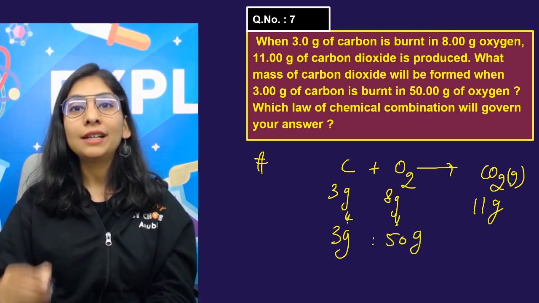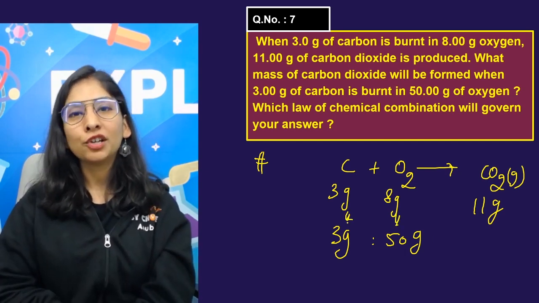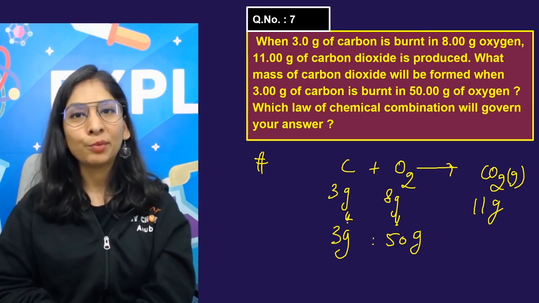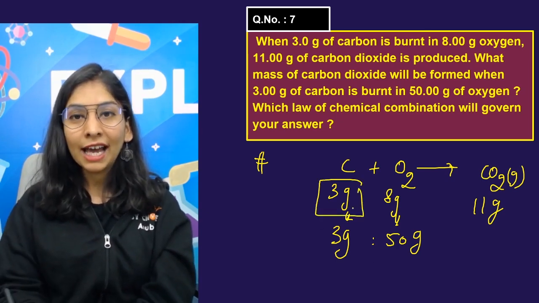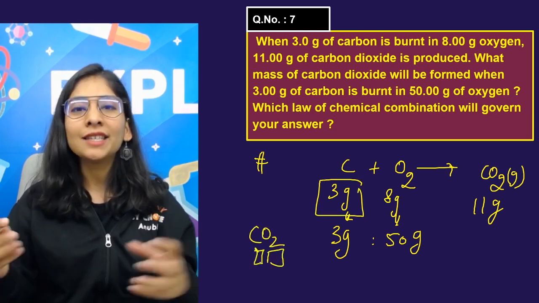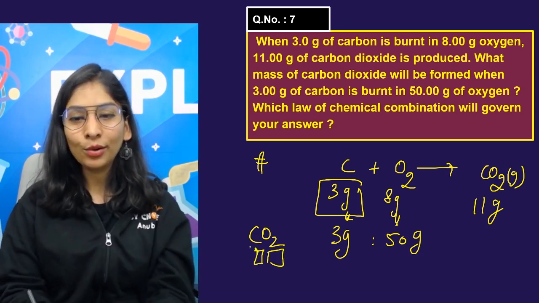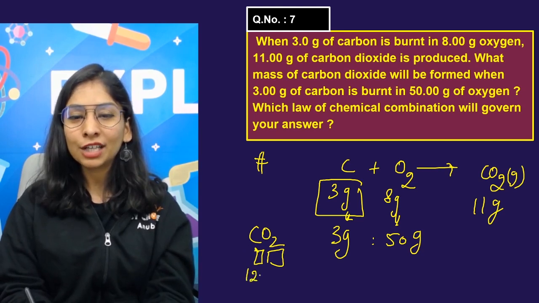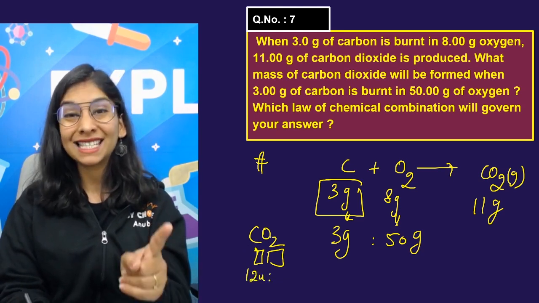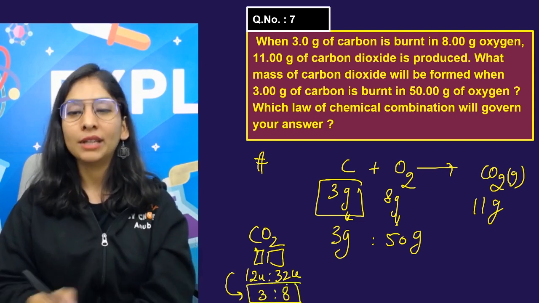So that's kind of a tricky question where we are not using the normal law of conservation of mass, but the law of definite proportion also, because I told you, according to the law of definite proportion, your elements are always going to add in a fixed proportion, in a simple proportion by mass. And you know that carbon has a mass of 12u, oxygen has a mass of 16, 16 into 2, 32u. How do you write it in simple whole numbers? You can divide it by 4, and that gives 3 and 8. So this is the simple whole number ratio.